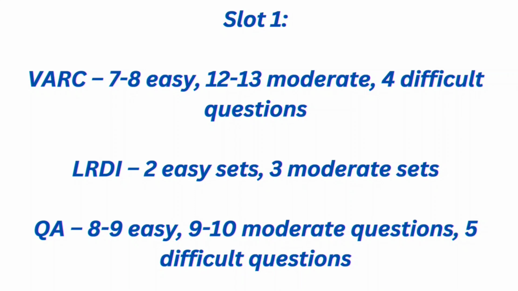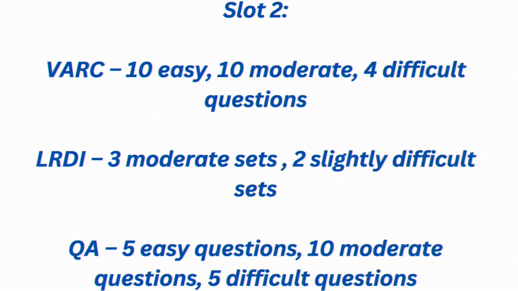Coming to the overall difficulty of CAT 2024, if we consider slot 1, the verbal ability and reading comprehension section consists of 7 to 8 easy questions, then 12 to 13 moderate difficulty level questions, and 4 difficult questions. Then the next section is DILR, data interpretation and logical reasoning. In that, 2 easy sets and 3 moderate sets were there. If we consider the quantitative ability section, 8 to 9 questions were easy, 9 to 10 questions were moderate difficulty level, and 5 questions were difficult.